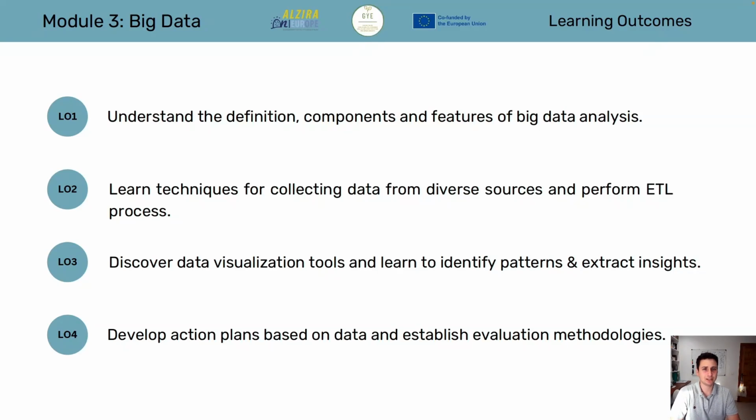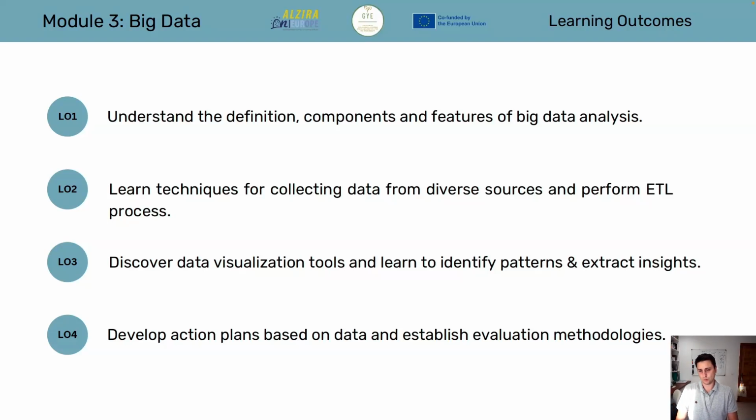Well, the learning objectives, or learning outcomes, of this module are four. One lesson will cover each learning objective, and there will be three or four videos for each lesson in order to acquire the knowledge. The first learning objective is to understand the definition, components, and features of big data analysis.